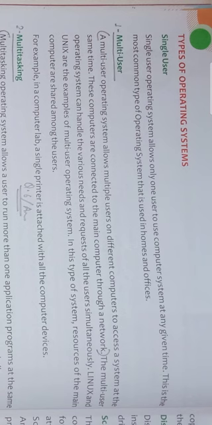Now, multi-user. What is multi-user? Multi-user means a single operating system, but the number of users is more than 2 or 3. A multi-user operating system allows multiple users on different computers to access a system at the same time, like a hub of computer systems.